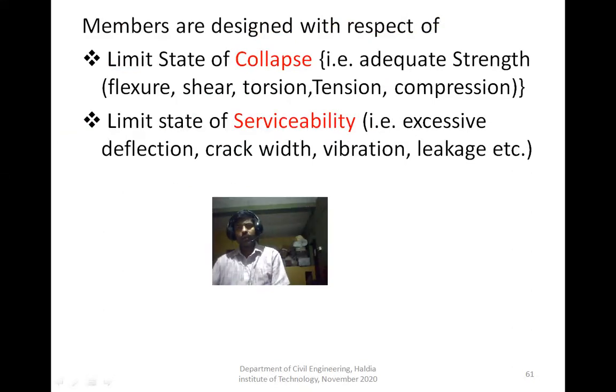Now basically, when you design the member using the limit state method, you have to check the member from the limit state of collapse point of view and the serviceability point of view. So both criteria you have to check. The collapse means adequate strength: flexural strength, shear strength, torsional strength, tension and compressive strength. This strength should be adequate or sufficient